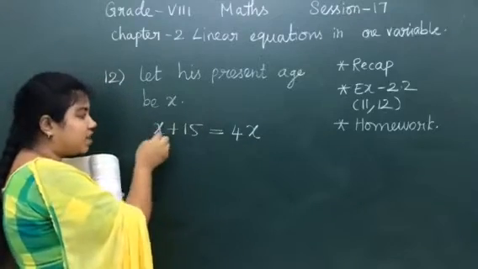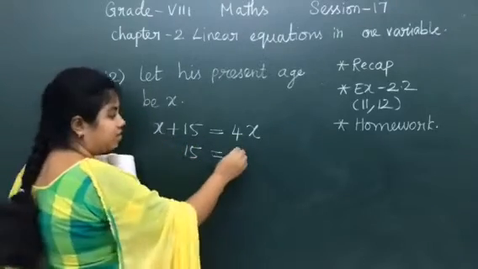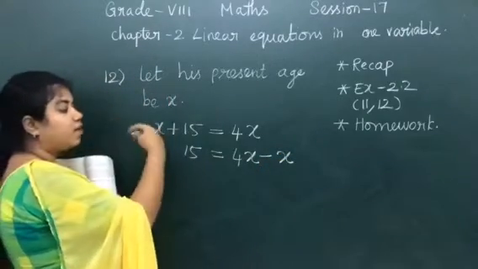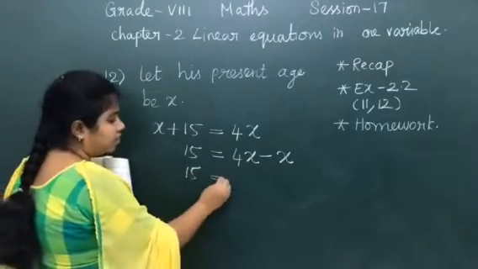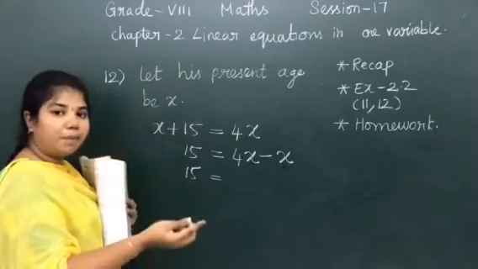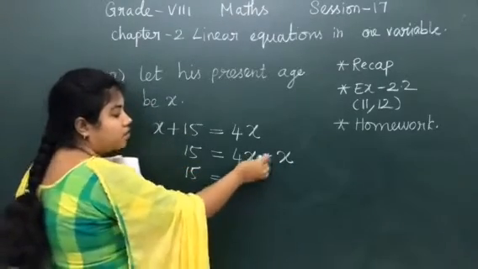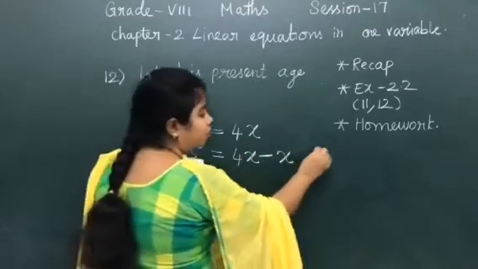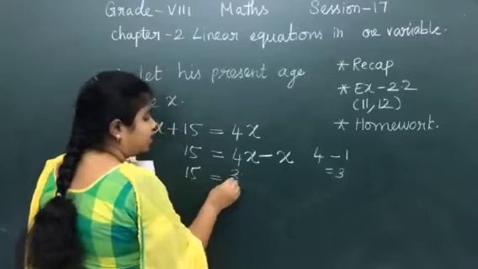Can you understand? Now let us take this x that side. So 15, let it remain here. Let us take the x that side. 4x minus x. Because here it is plus x. So when you take it to the right hand side, it becomes 4x minus x. Now 15 as it is. If the variables are the same, what did I tell you? You can either subtract or add the coefficients. Here the variables are the same. So what is the symbol given here? Subtraction. So I can subtract the coefficients. What is the coefficient of this variable? 4. What is the coefficient of this variable? Minus 1, which is equal to 3. So here it is 3x.